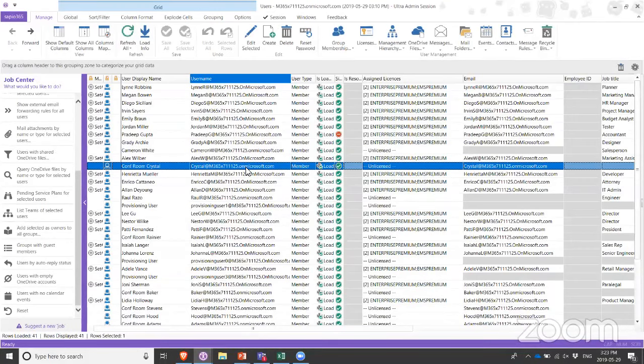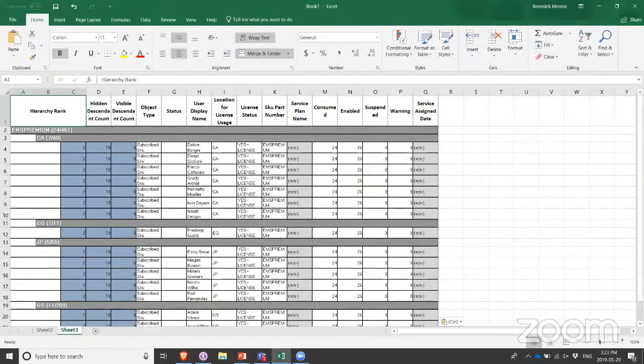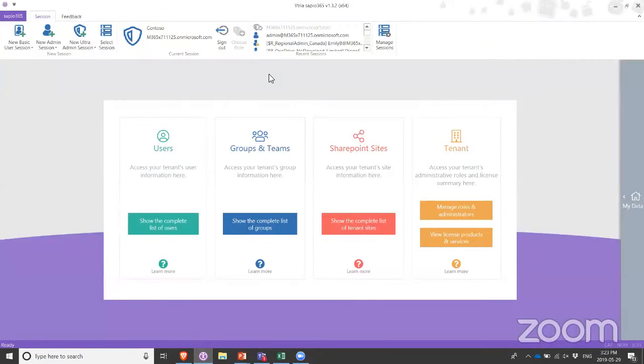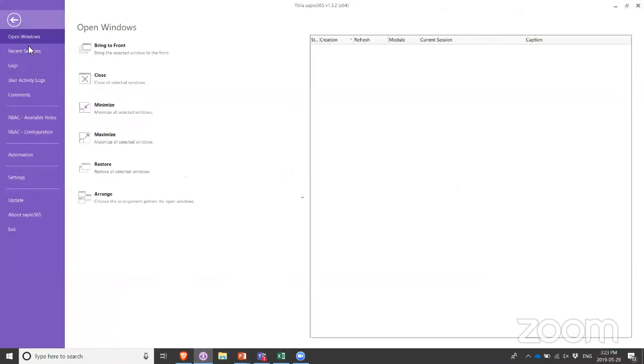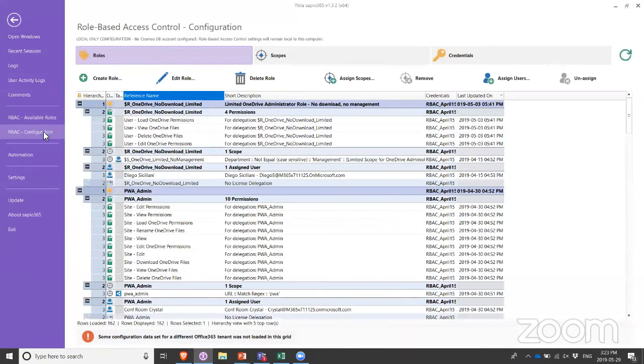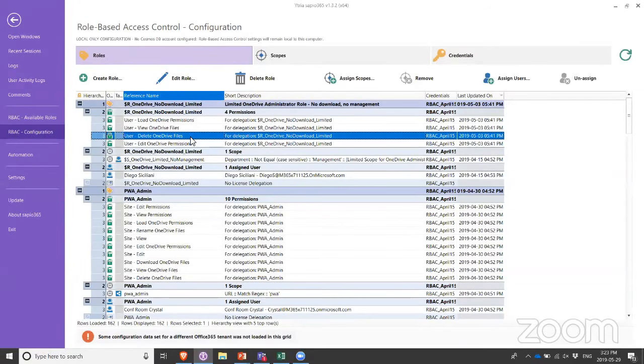All right, and the last one, before we wrap things up, we talked about this license consumption question, right? How do we make sure that the licenses are actually consumed where they were purchased for, right? So what we can do here to work with the license consumption and delegation is we can use a global admin account to set up our role-based access control. Now, the role-based access control can be configured here in the SAP 365 settings interface. You need to be a global admin to do this.